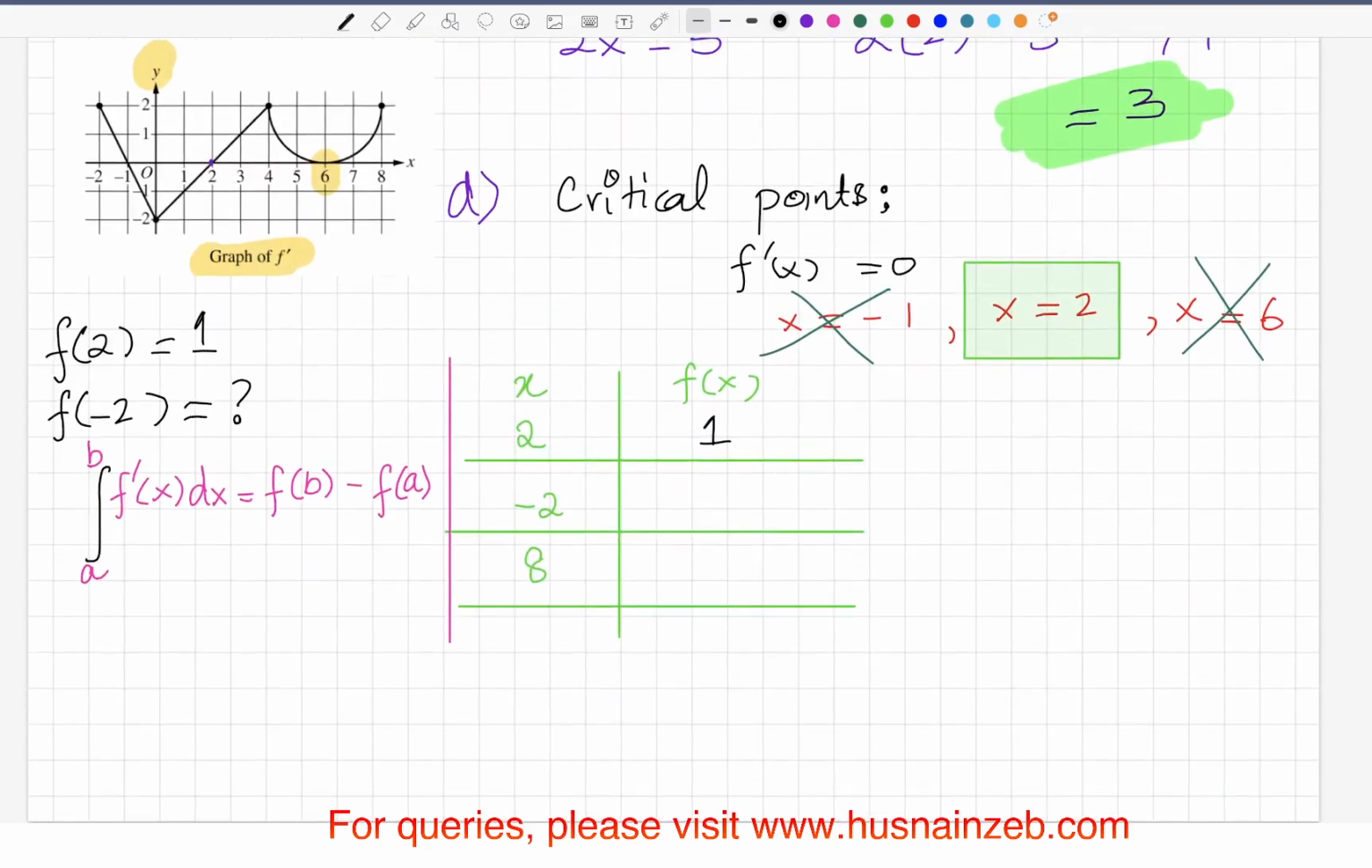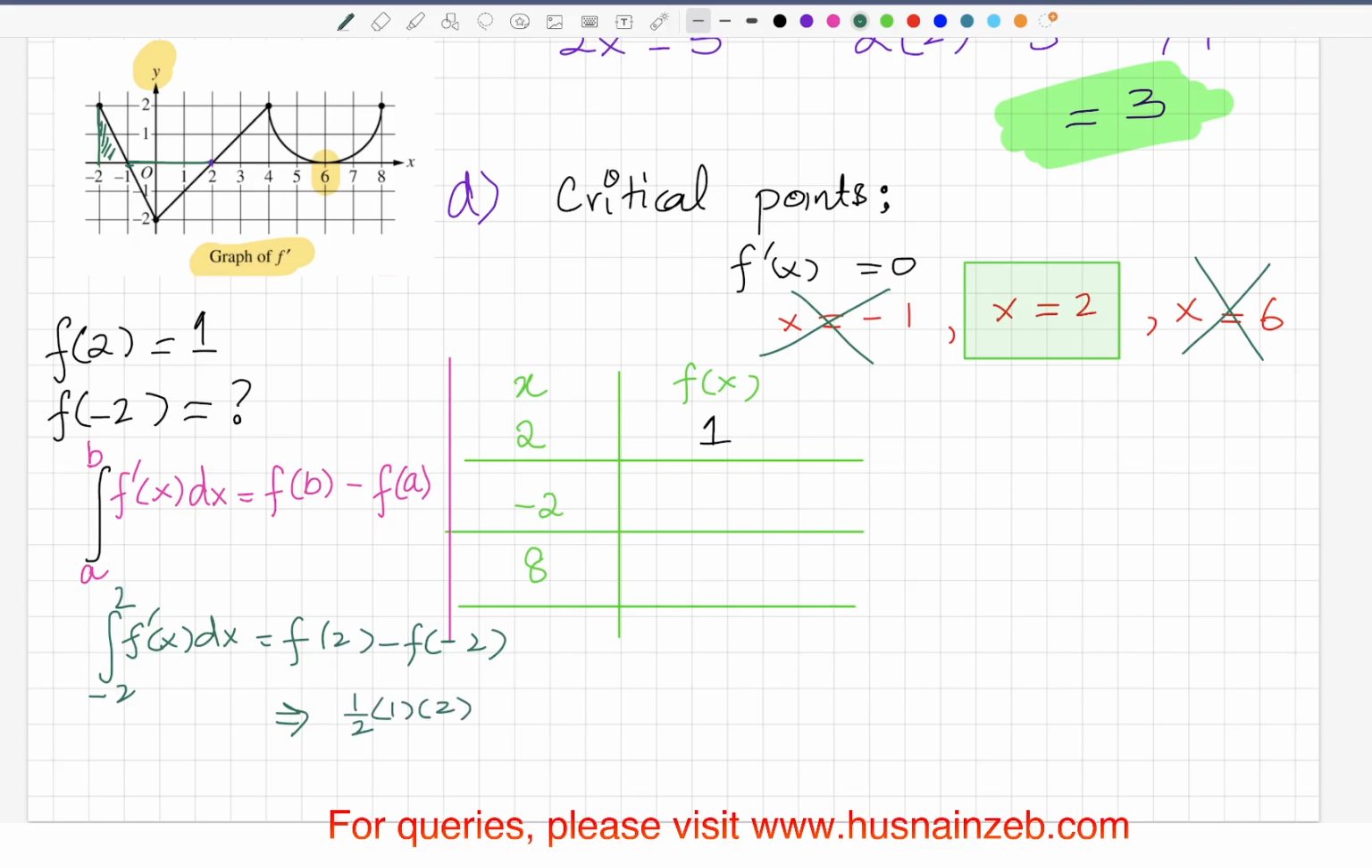So it's going to be something like minus 2 to 2, and this should be equal to f of 2, we already know that value, minus f of minus 2. Okay, so now what is the area under the curve from here and here? For the first one, this is a right angle triangle with a base of 1 unit and a height of 2 units, so it's going to be 1/2 times base 1 times height 2.